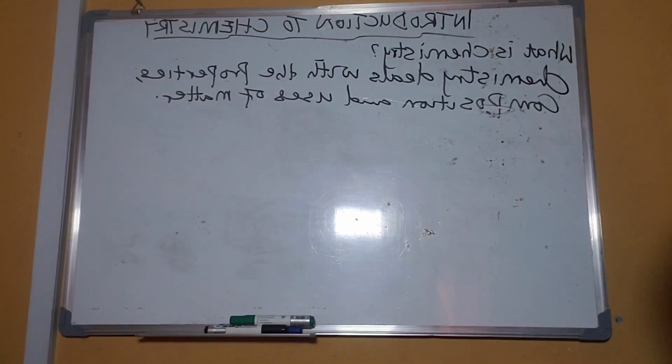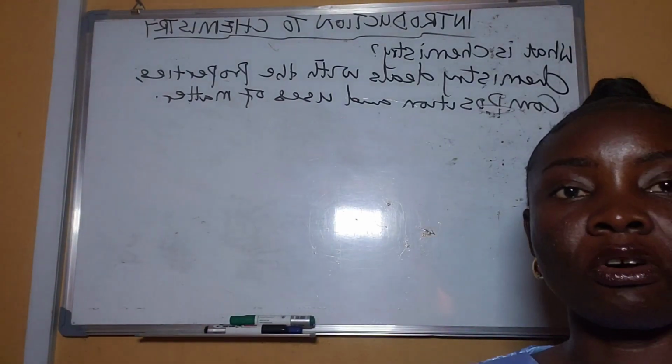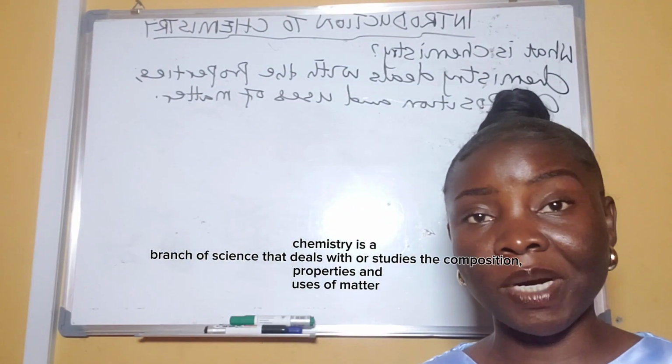Okay, so chemistry is a branch of science that deals with composition, properties, and uses of matter.